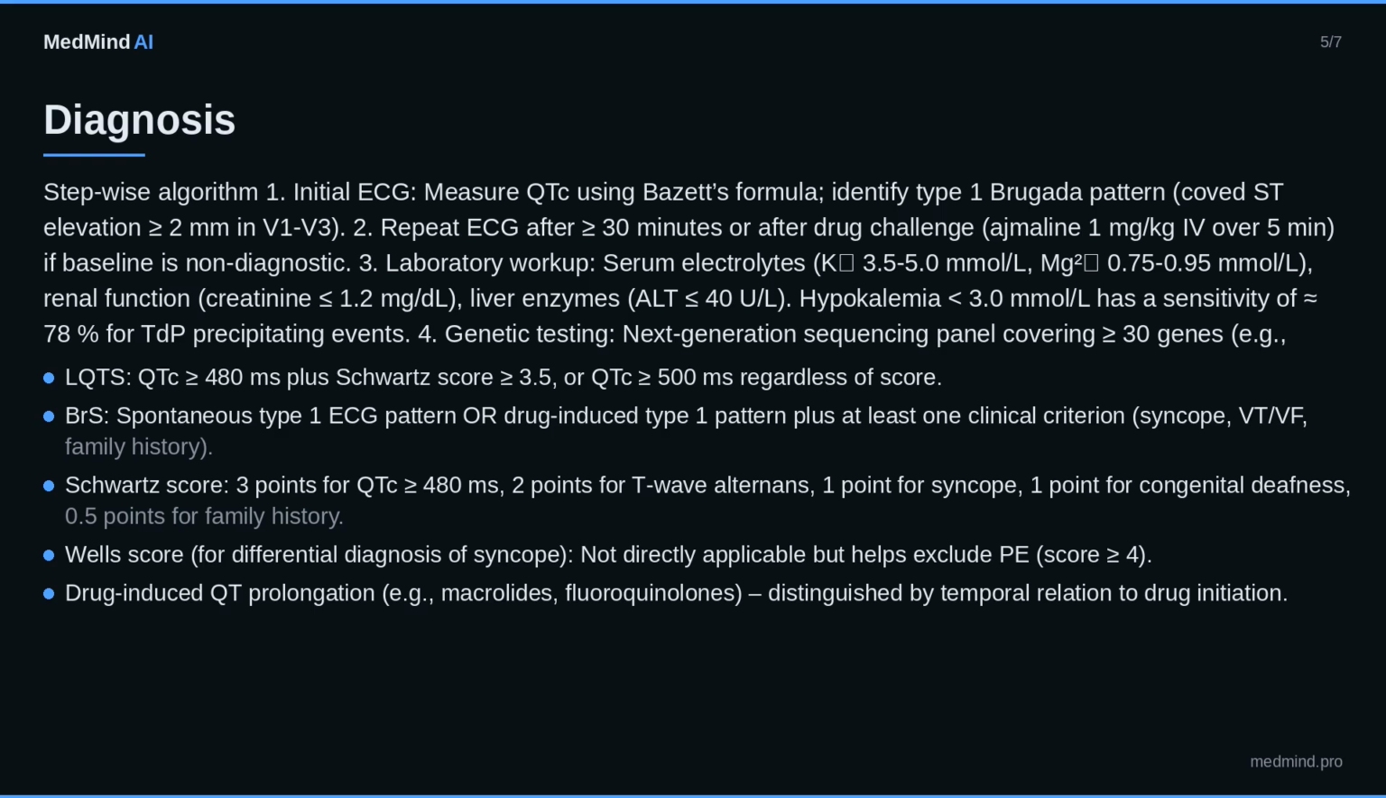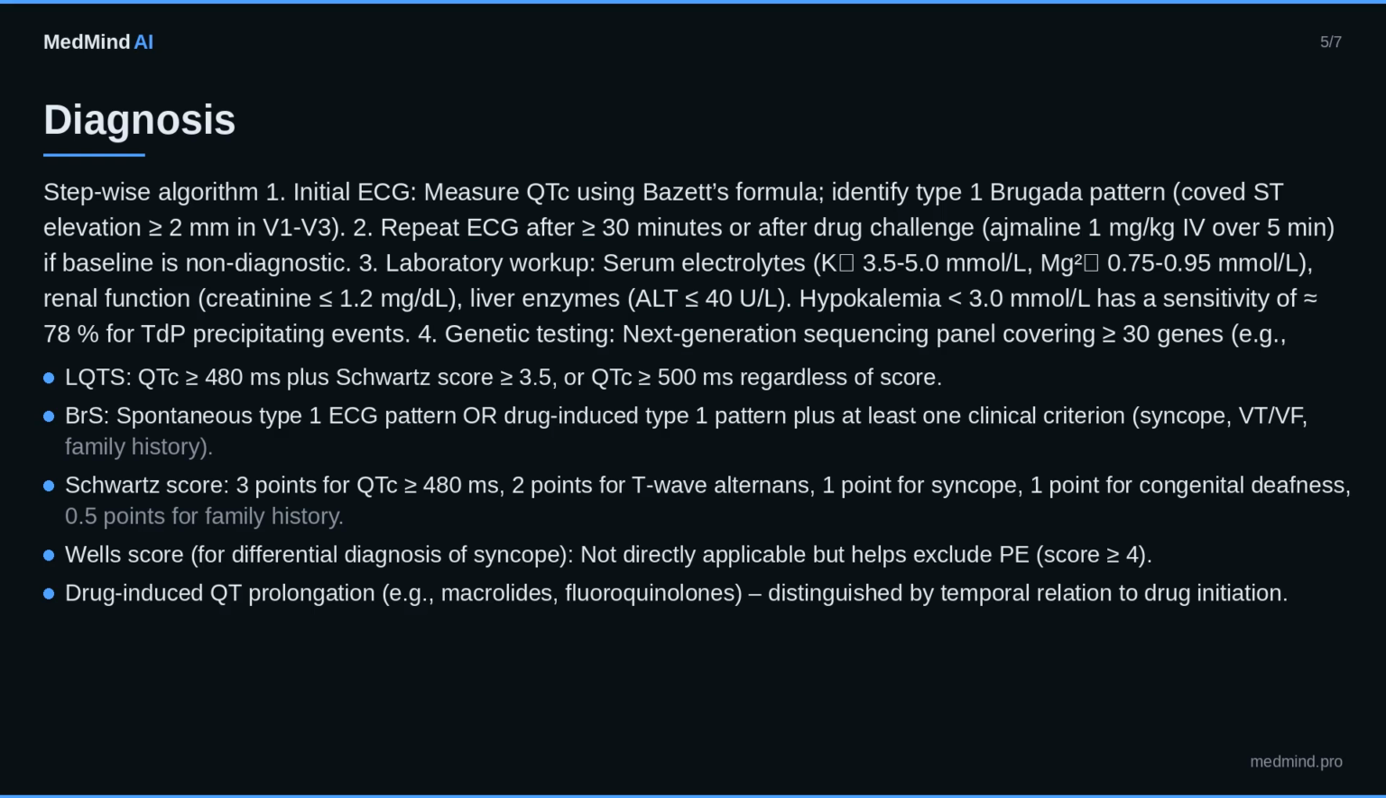Diagnostic criteria key points, LQTS, QTc greater than or equal to 480 milliseconds plus Schwartz score greater than or equal to 3.5, or QTc greater than or equal to 500 milliseconds regardless of score. BrS, spontaneous type 1 ECG pattern or drug-induced type 1 pattern plus at least one clinical criterion, syncope, VT/VF, family history. Schwartz score, 3 points for QTc greater than or equal to 480 milliseconds, 2 points for T-wave alternans, 1 point for syncope, 1 point for congenital deafness, 0.5 points for family history.